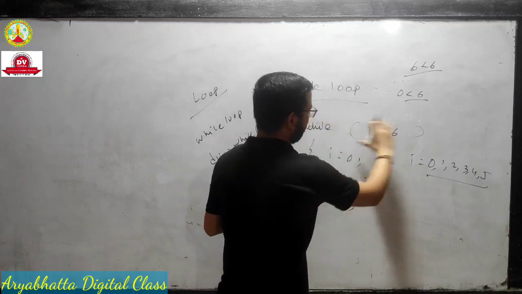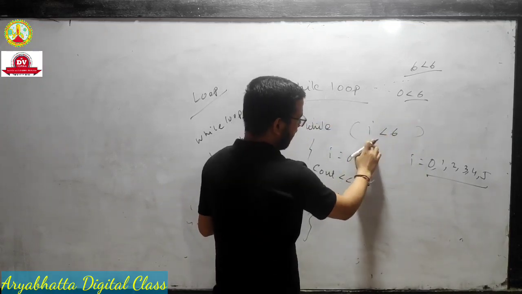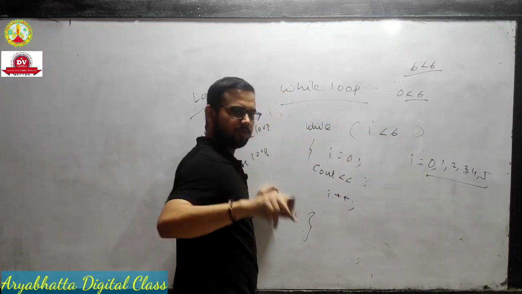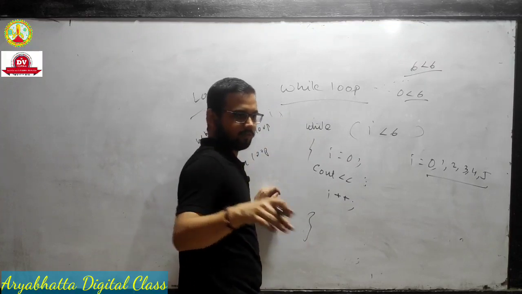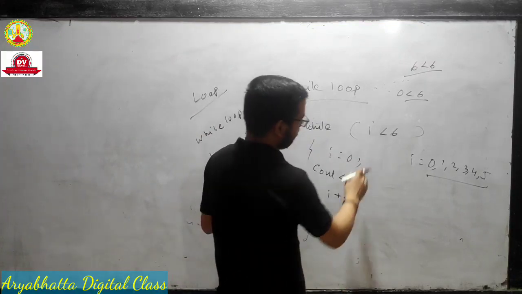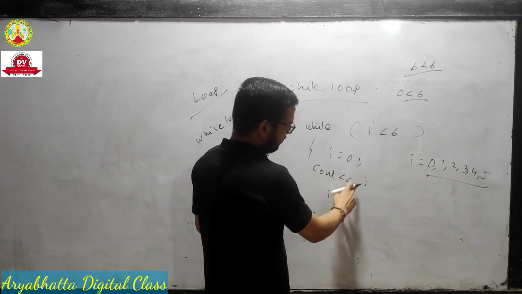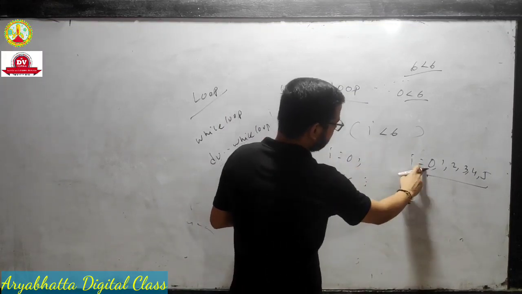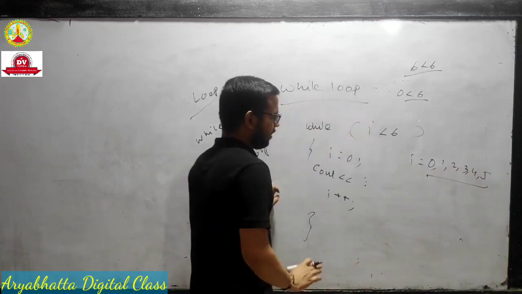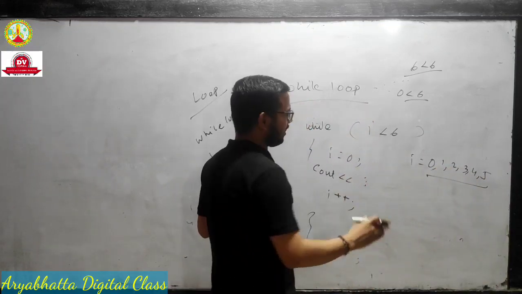This is simple for a while loop. Just one condition, I less than 6. Loop means you have to repeat again and again, recursively. I less than 6, I starting at 0 and I plus plus for incrementation, going from 0 to 1, 2, 3, 4, 5. We can also perform decrementation.